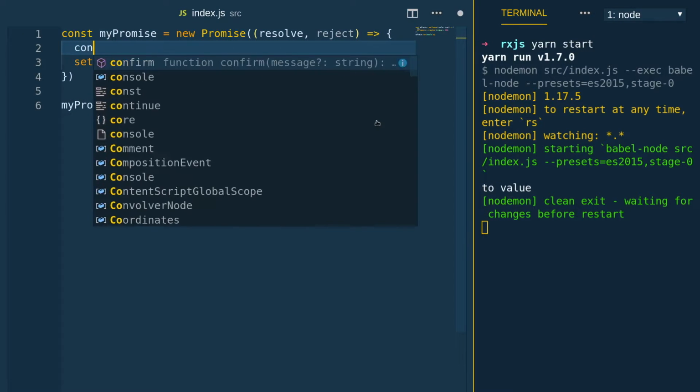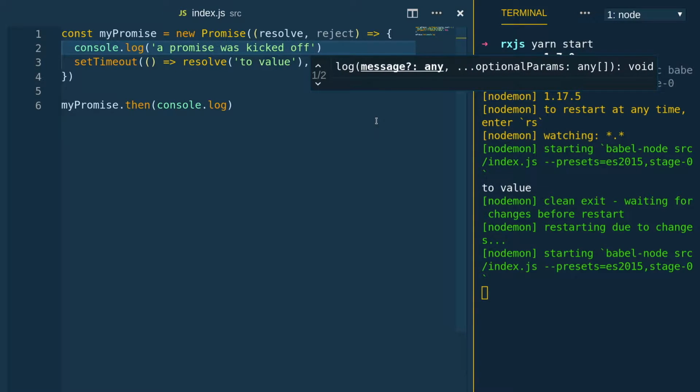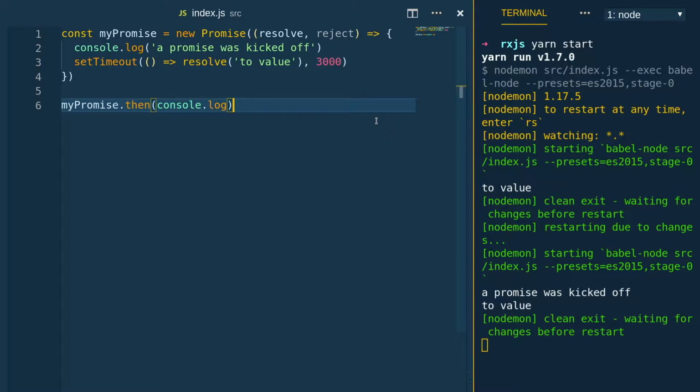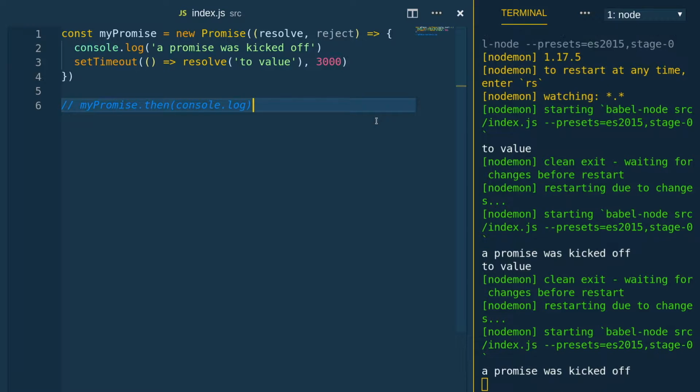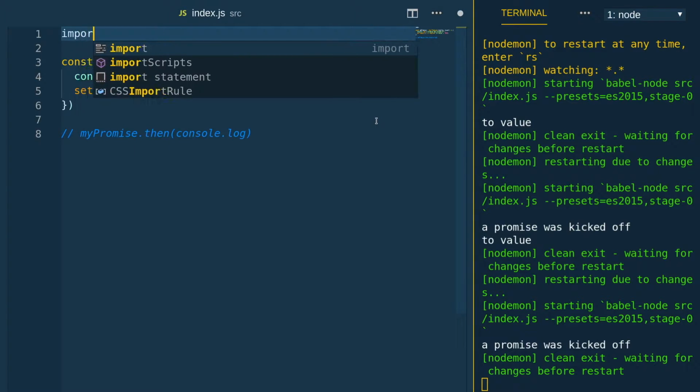If we do a console.log here before the timeout, a promise was kicked off, we'll see a promise was kicked off, the promise is running, and then that timeout runs after 3 seconds, which resolves the promise. If we comment out the .then, we see the promise runs even if no one is listening or waiting for results. An observable is different.